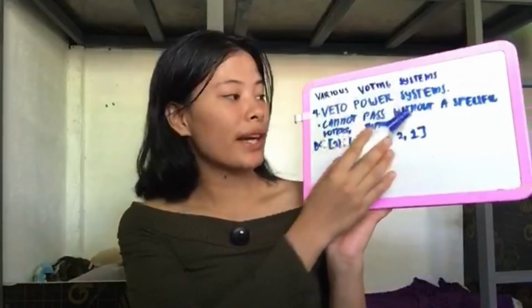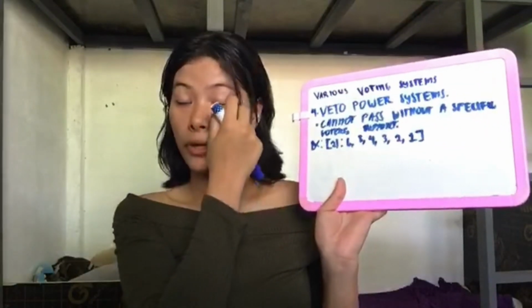The last one is veto power system. According to the book, a voter has a veto power if their support is necessary for the quota to be reached. It is possible for more than one player to have a veto power or for no player to have a veto power. So it means that it cannot pass without a specific voter's support.